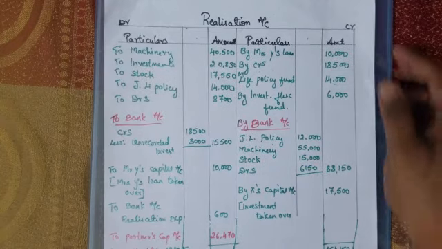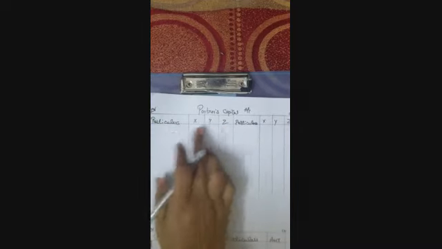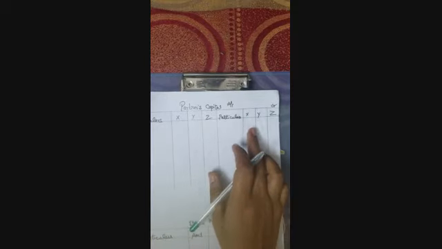Now, next move on to the partners' capital account. Let's move on to preparing the partners' capital account. We have written the format: debit side particulars, and credit side the same way, with the partners' names.